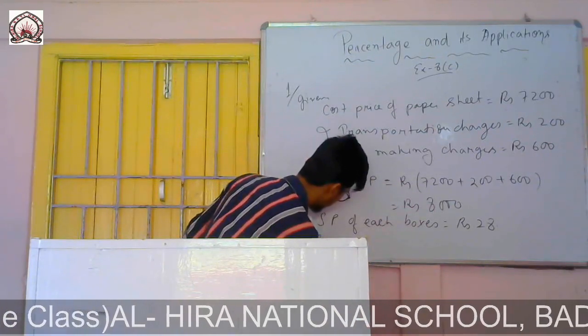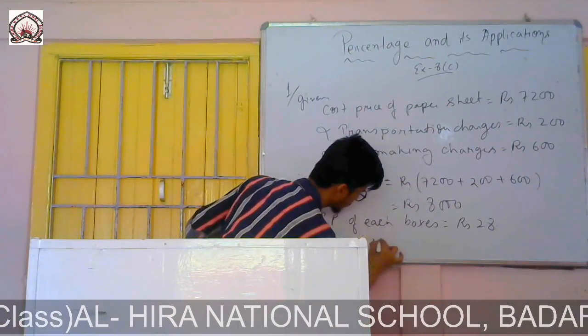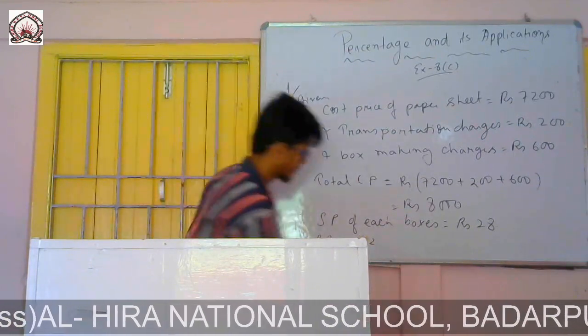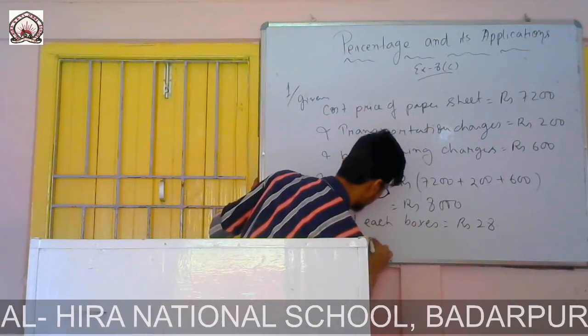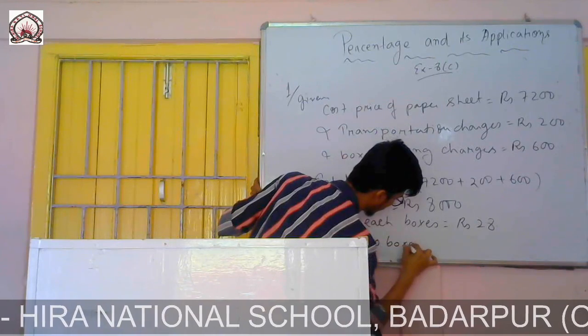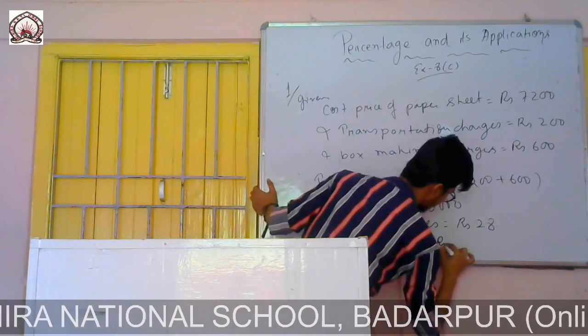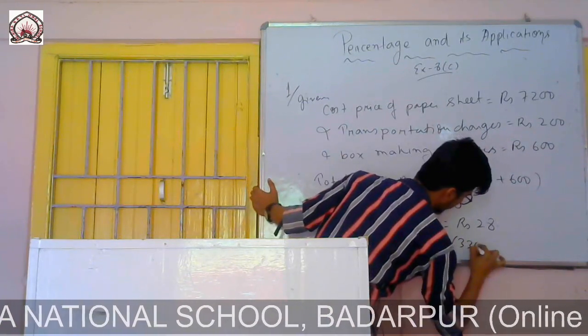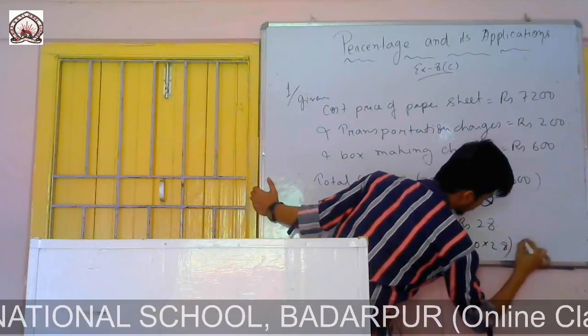Therefore SP of 330 boxes is equal to rupees 330 into 28.